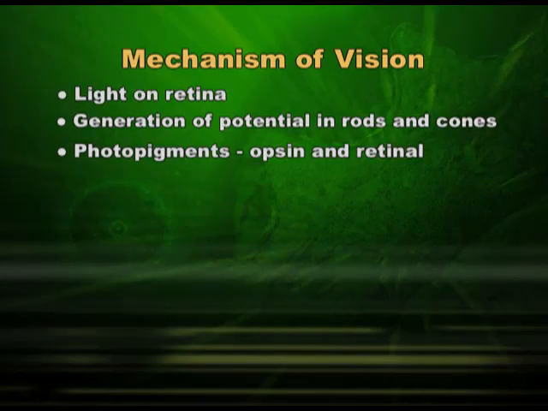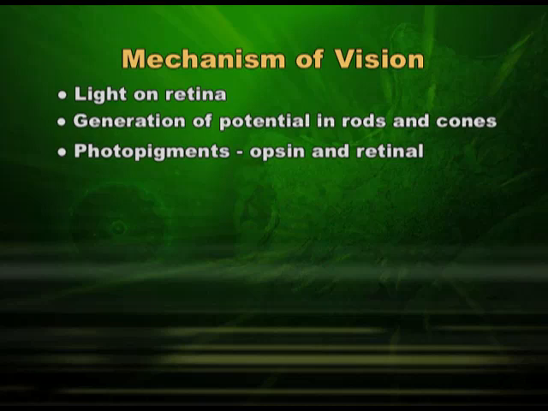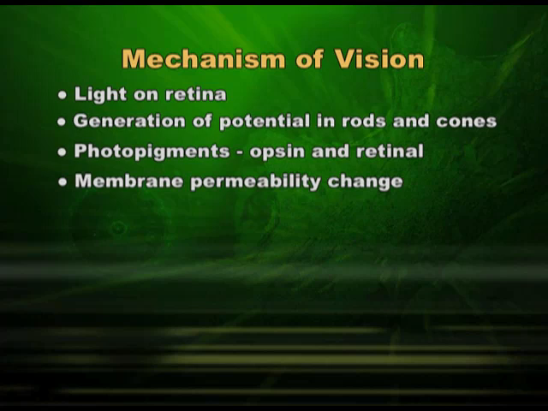So, when light falls on the retina, it will generate potential in rods and cones. It will affect photopigments, which are called opsin and retinal. So, these photopigments are affected by the change in the potential which was created due to the falling of light on the retina. Due to all these reasons, the membrane potential will change. You all know what I mean by potential. And once that happens, the potential is generated.